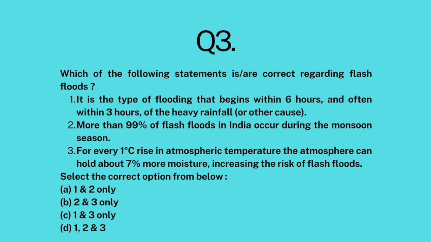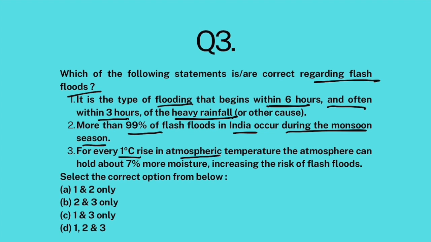Which of the following statements are correct regarding flash floods? It is the type of flooding that begins within 6 hours and often within 3 hours of heavy rainfall. More than 99% of flash floods in India occur during the monsoon season. For every 1 degree rise in atmospheric temperature, the atmosphere can hold about 7% more moisture, increasing the risk of flash floods. Flash floods were in the news because in Himachal Pradesh they have occurred on a large scale and claimed more than 100 lives. Now, a flash flood is the type of flood which occurs when there is an extreme rainfall event.